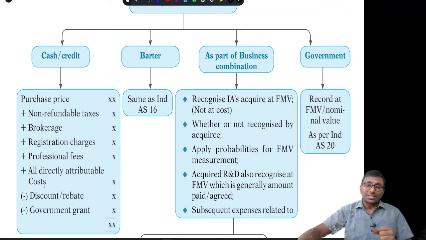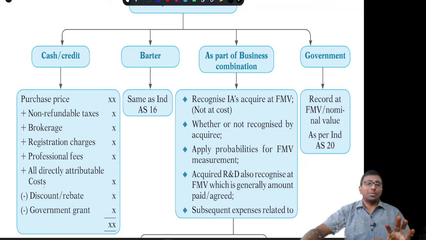Even if you purchase R&D which is in the research phase, if the acquiree is doing some research and the acquirer purchased the same thing in the research phase, since we have paid money for it, it is supposed to be recognized at fair market value, at the amount you have paid.